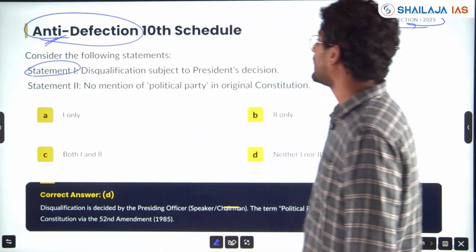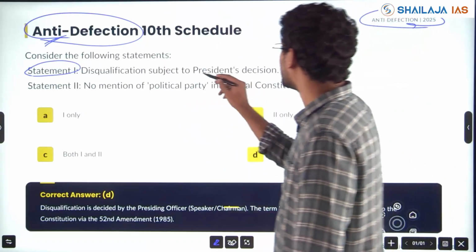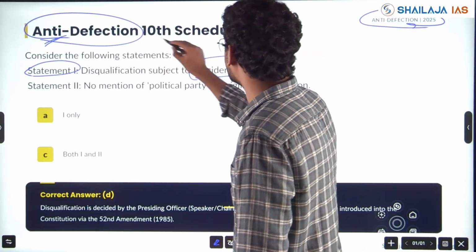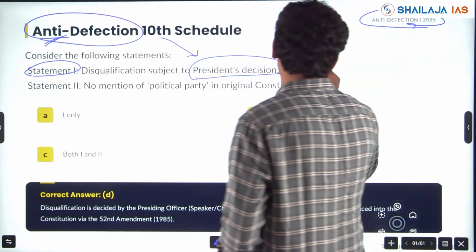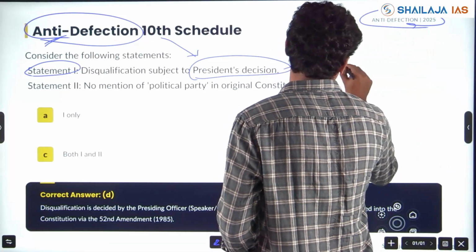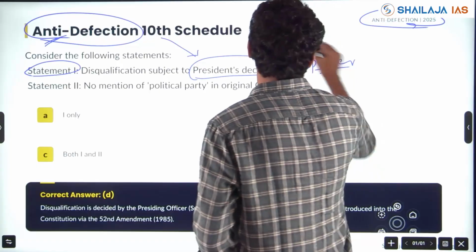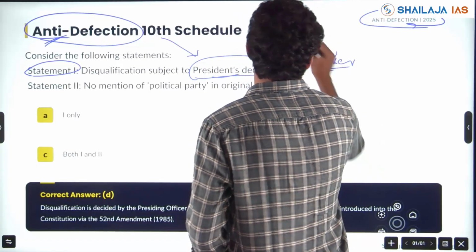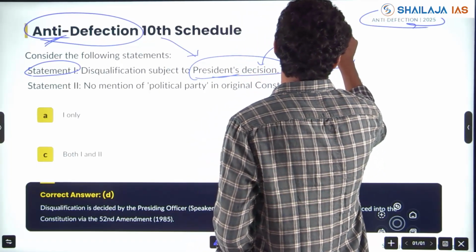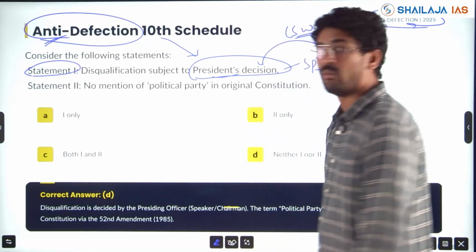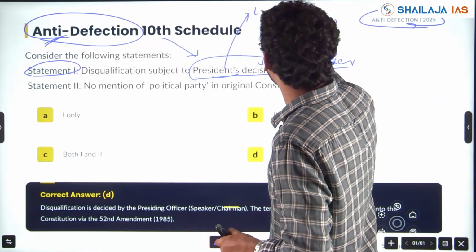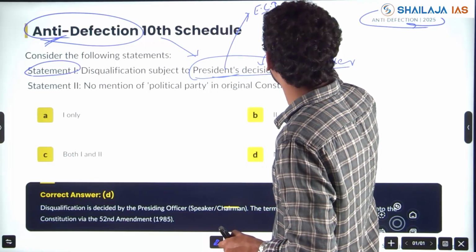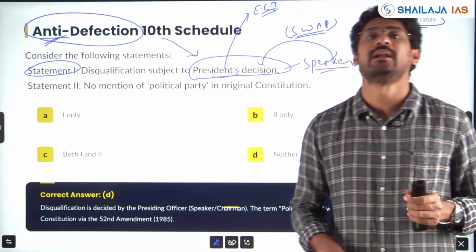Statement 1. Disqualification subject to President's decision. Under the 10th Schedule, does it come under the President's decision or the Speaker's decision? Speaker or President, my friends. See, this is the swap of authority. When there is a dispute with respect to election, then the President comes in, based on the Election Commission of India's recommendation, and he can disqualify.